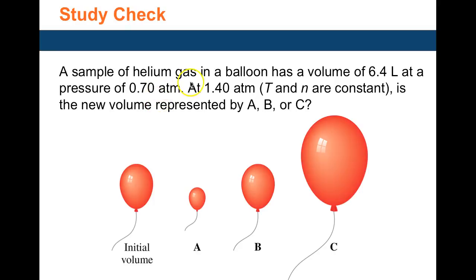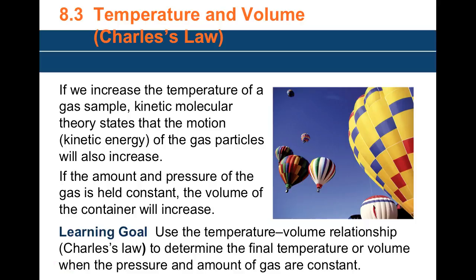A sample of helium in a balloon has a volume of 6.4 liters and a pressure of 0.7. The pressure has gone up. So which balloon would that represent? If the pressure goes up, the volume must decrease, so it has to be A. And we'll stop here.